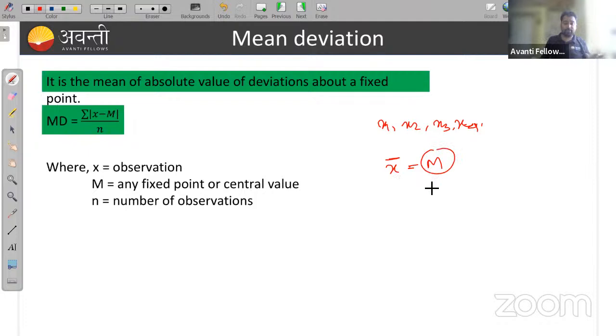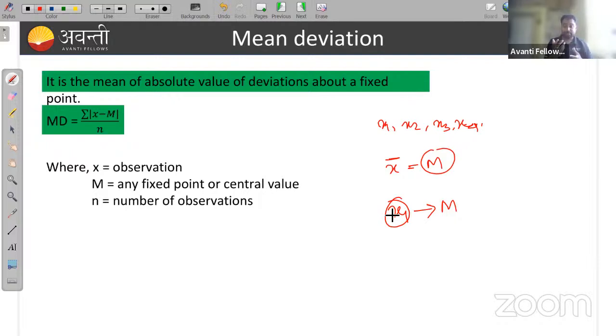Deviation means you are deviating from the mean, that is, how much x1 deviates from the mean m, how far it is. How much x2 deviates from the mean, how much x3 deviates from the mean, right?